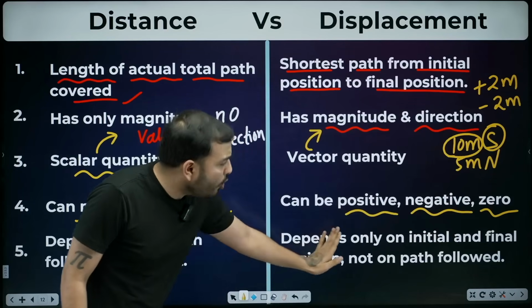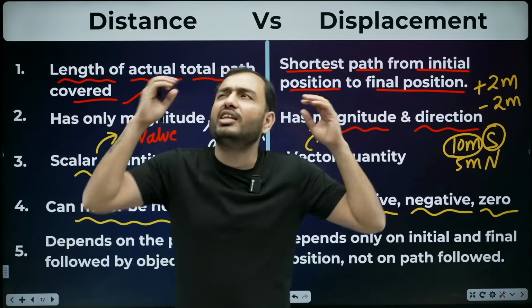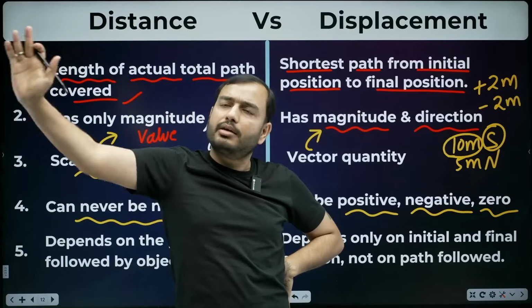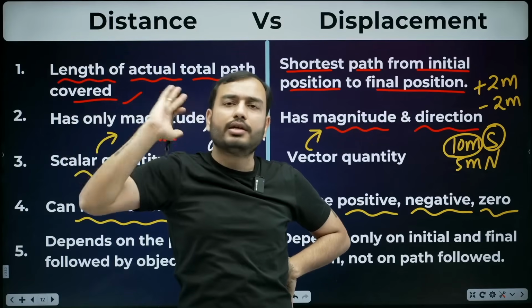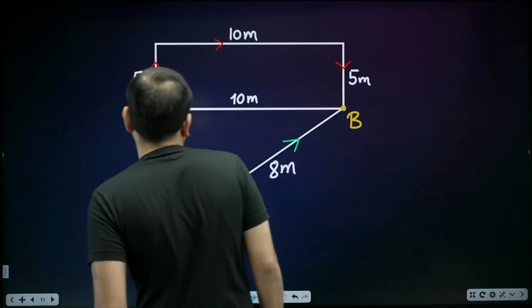Displacement depends only on initial and final position, not on the path followed. Which path you took, we don't care. How you went to school, we don't care. Tell us the shortest distance. Shortest path, that's displacement. Didn't click it? It will click. Come, let's make it click.